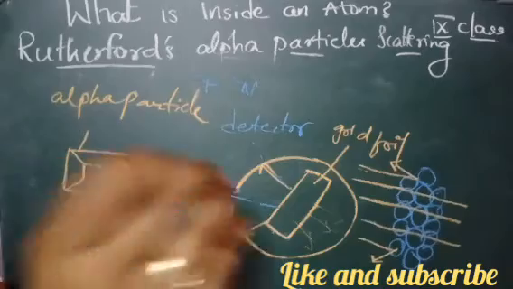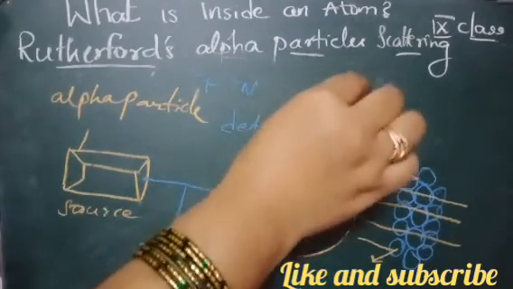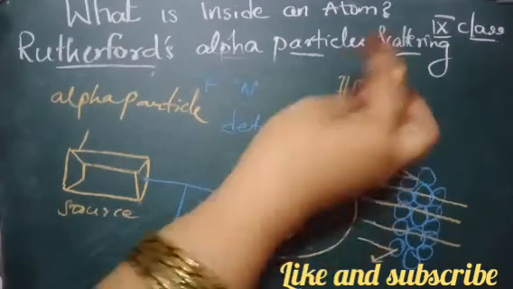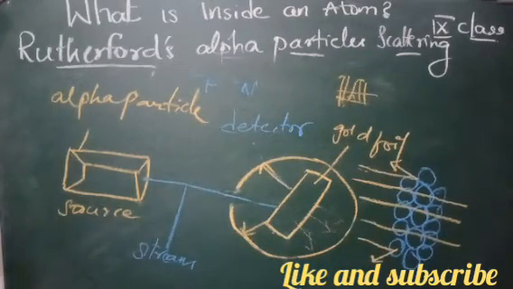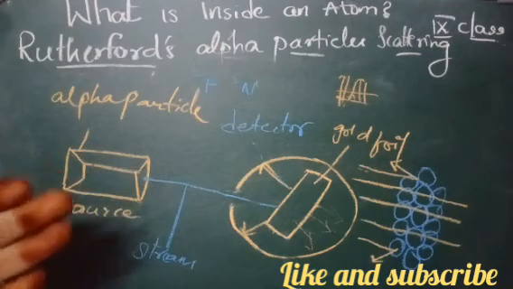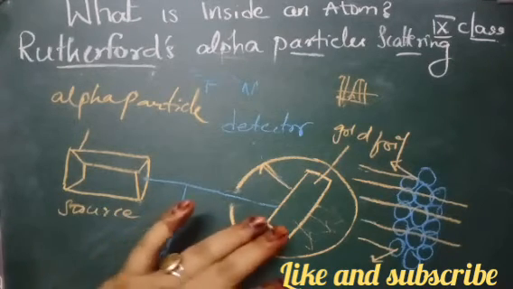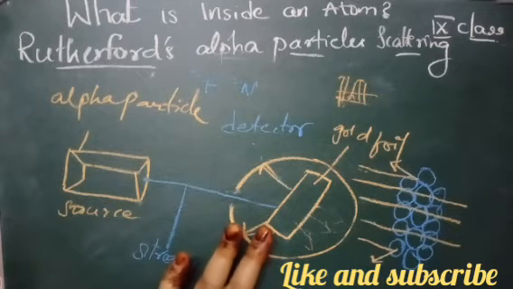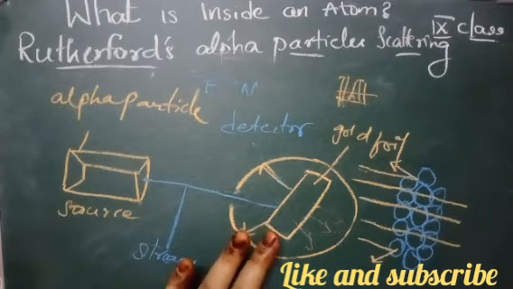When you throw stones at a fence, it will cross it, right? Similarly here, the rays were passing through the foil. This led Rutherford to think about a new atomic model.